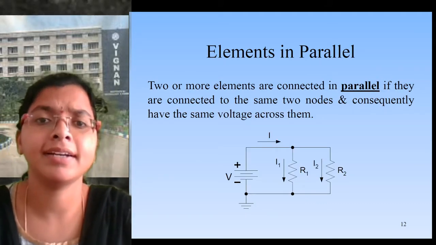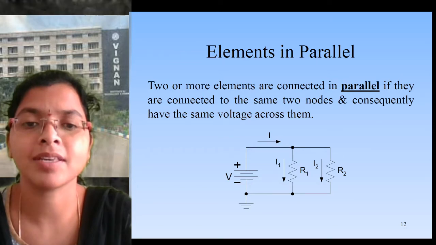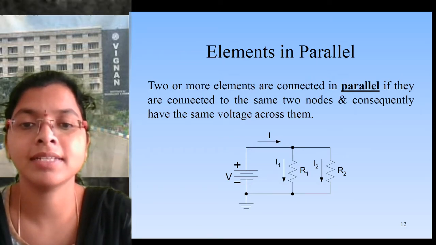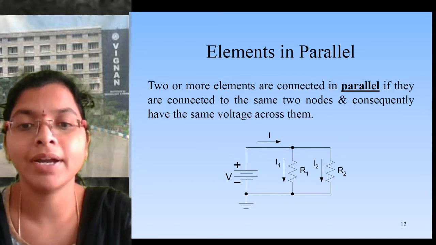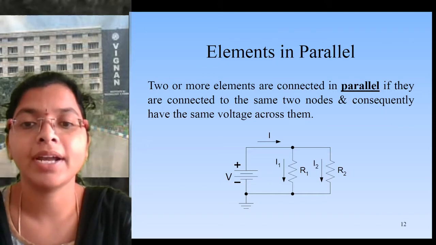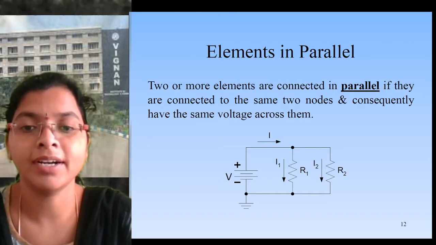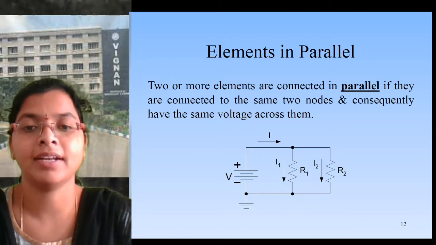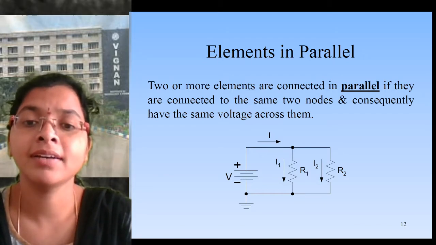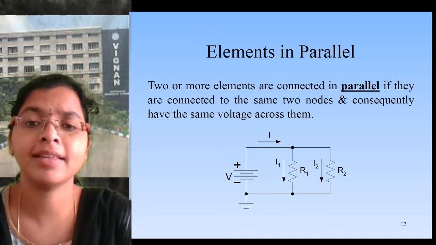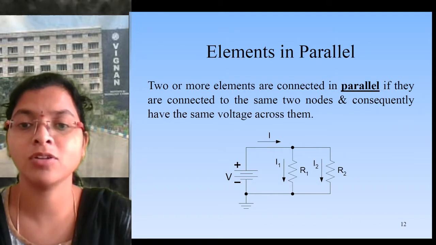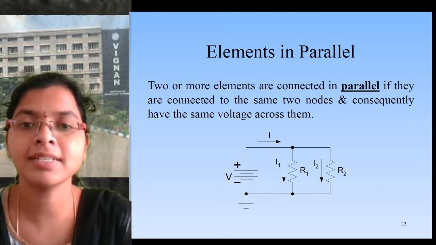If we connect the elements in parallel, let's see what happens. One network has one source V, and I connected a resistor across it. The two ends of R1 and R2 are connected together. If one end is shorted together and the other end is shorted together, that type of connection is called a parallel connection. If we connect one end of a resistor to one end of another resistor like this, and these two ends are connected to other elements, that is called a series connection.